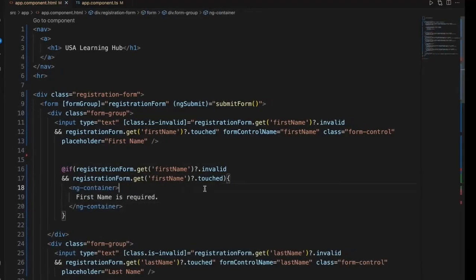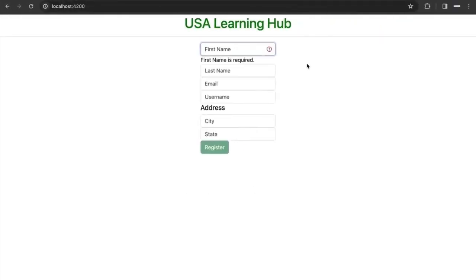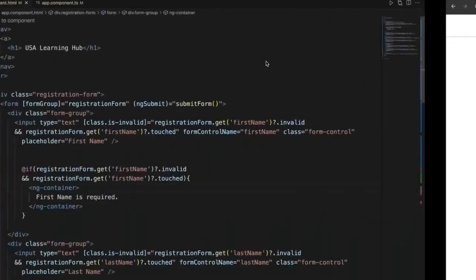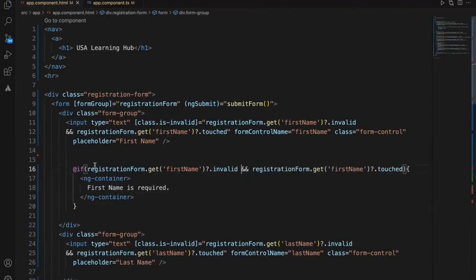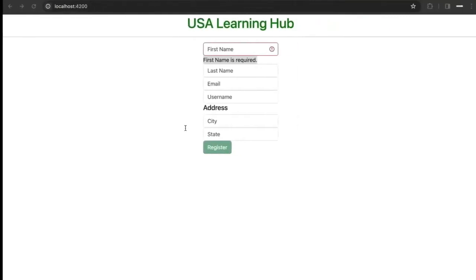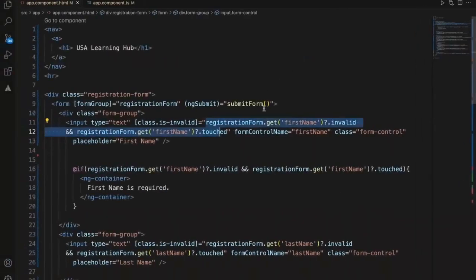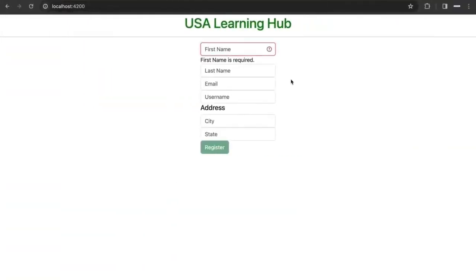Just to see. Now if you see, first name is required. This message came from here, based on this condition. This is the Angular 17 version of the if condition. What I'm saying is, for the same error scenario where we are showing the red color border, if that is satisfied, show this message also. That is the reason it is showing.